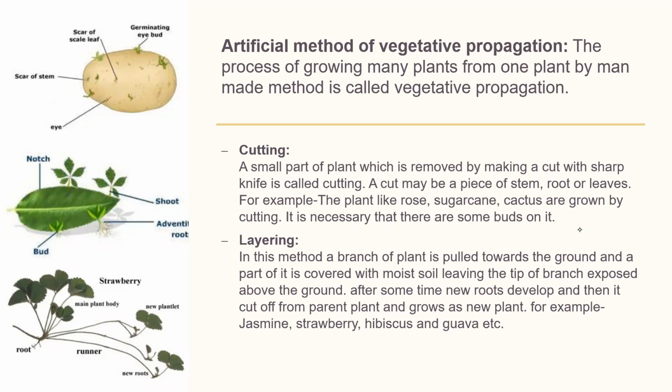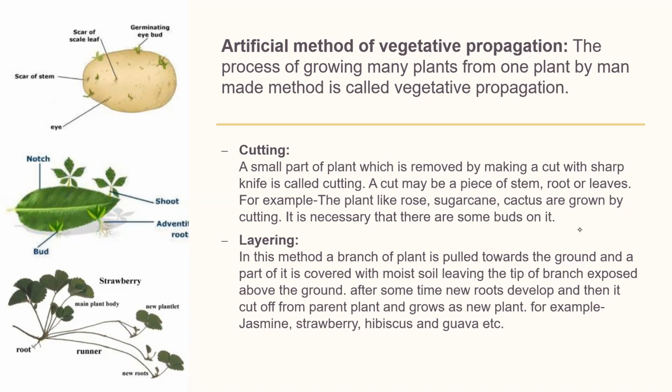It's a process of growing many plants from an older plant by man-made methods, and this is known as the artificial method of vegetative propagation. They are cutting, layering, grafting. Cutting: a small part of a plant which is removed by making a cut with a sharp knife is known as a cutting. A cutting may be a piece of stem, root or leaf. For example, plants like rose, sugarcane, cactus are grown by cutting. It is necessary that there are some buds on the cut part of the plant.